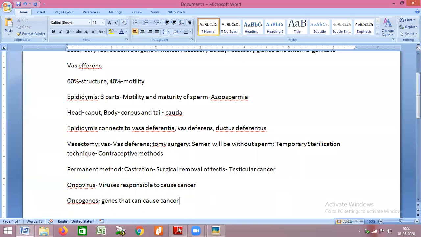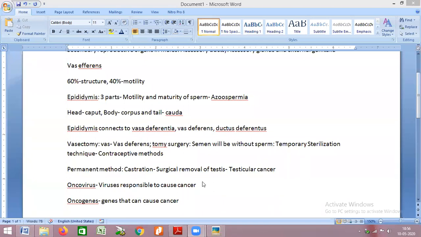Yes, please raise your hand. Harpita, you wanted to tell anything, Harpita? So this question was asked by Mateen. Mateen, is it fine now? Okay. So any doubt till vas deferens for anyone?